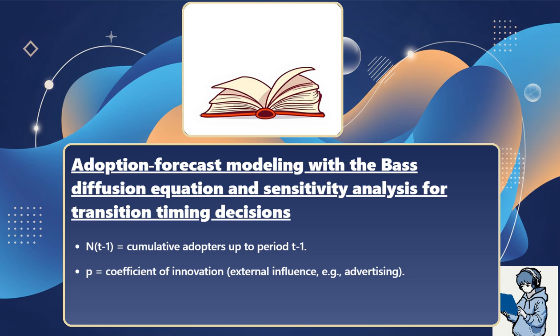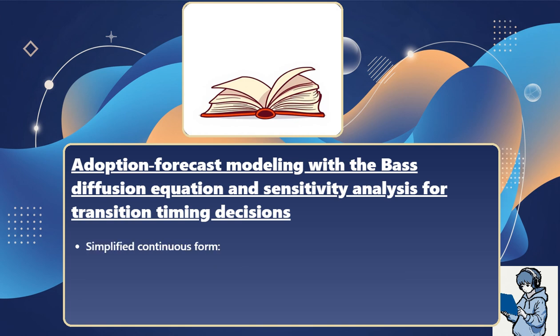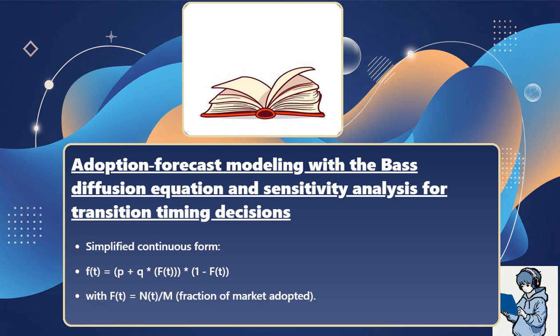P equals coefficient of innovation, external influence, for example advertising. Q equals coefficient of imitation, internal influence, word of mouth. Simplified continuous form: F prime of T equals (P plus Q times F of T), multiplied by (1 minus F of T), with F of T equals N of T divided by M, the fraction of market adopted.